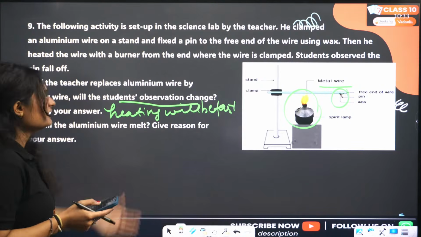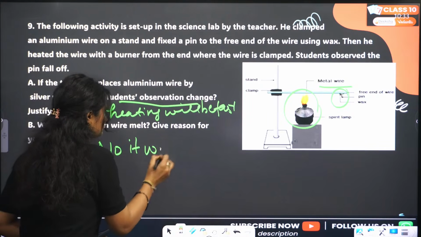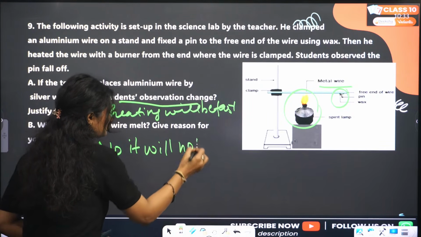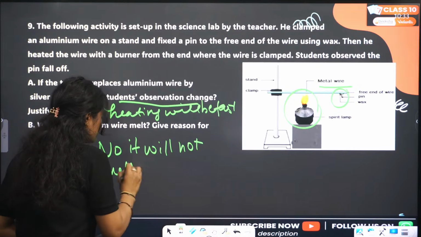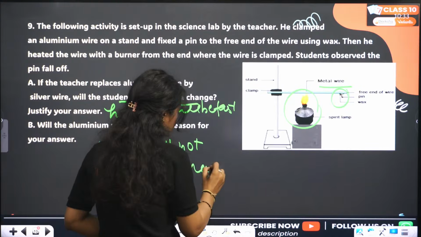Will the aluminum wire melt? No, it will not melt, as aluminum has a higher melting point than silver.